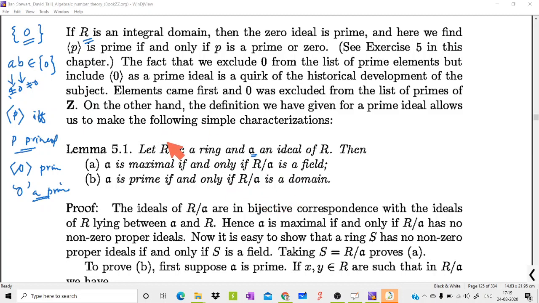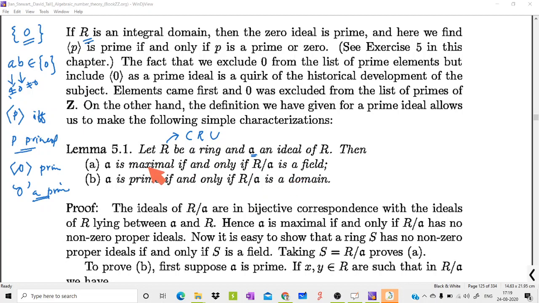The only difference here is we are considering commutative ring with unity, even though it is not mentioned here. Because in this chapter, in this book, we are always considering commutative rings with unity. Now we will prove that whenever R by A is a field, then A is maximal.